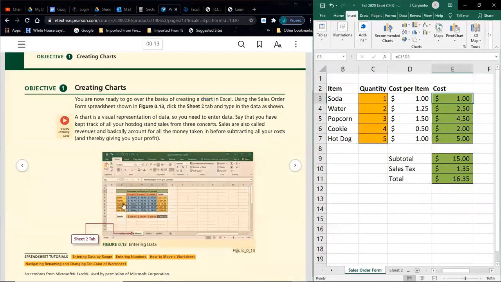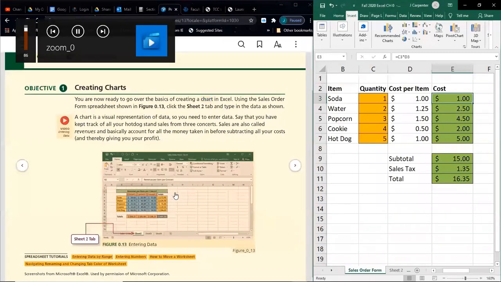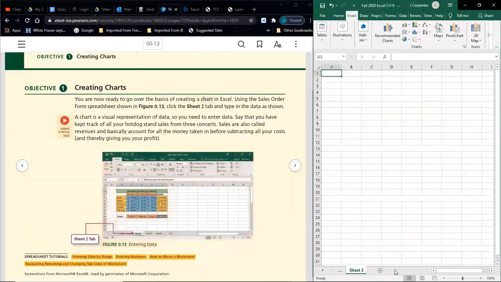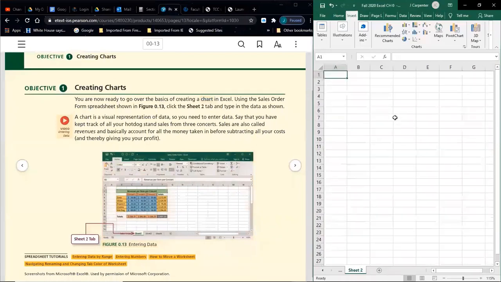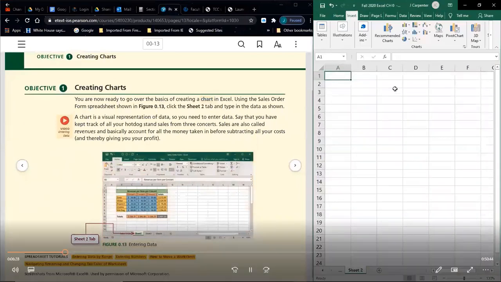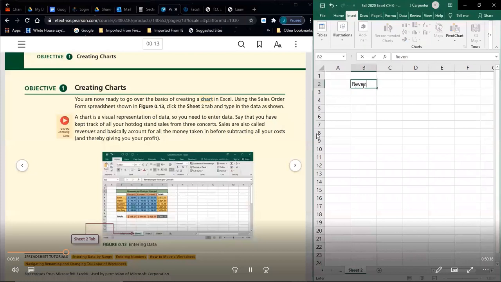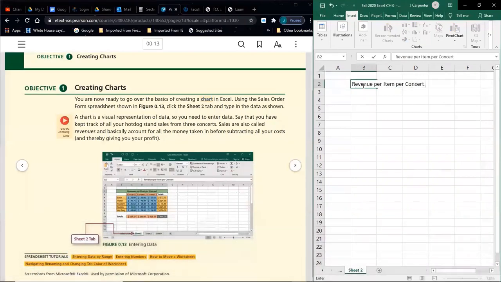And what we want to do is fill out all the information seen here, which is not super massive on your screen, but if you have the textbook or the worksheets in front of you, you can see them a little better. Unfortunately, if I zoom in on this, it's going to mess up the borders of that page. So let's go to sheet 2 on our Excel file. I can zoom in a little in that one. I need to see about that far. That looks pretty good. So in cell, I believe B2, we want to type revenue per item per concert, a double per.